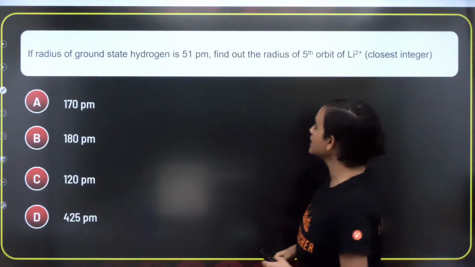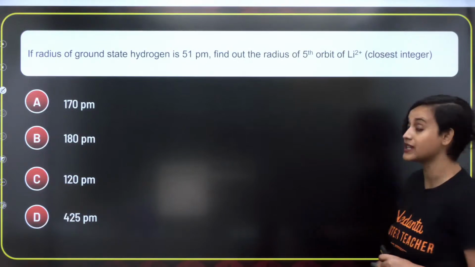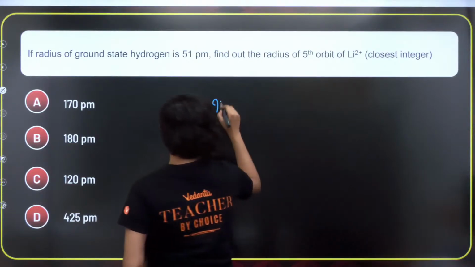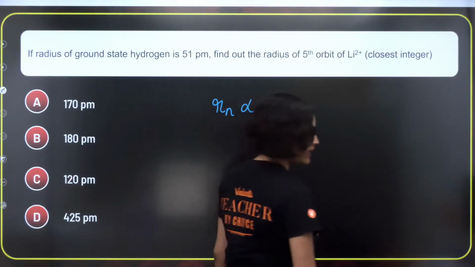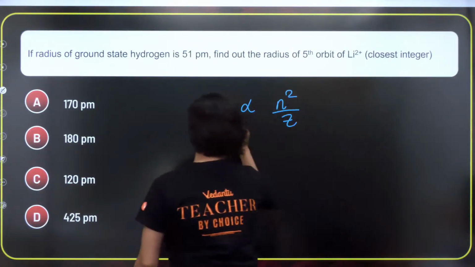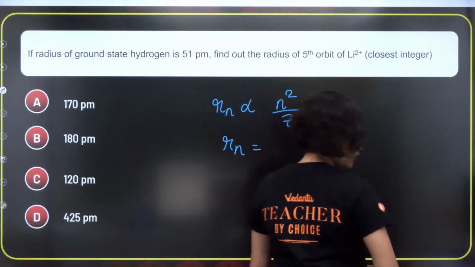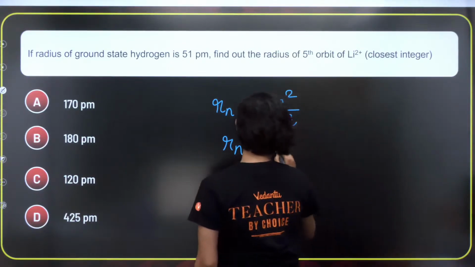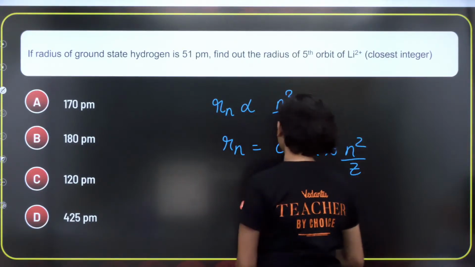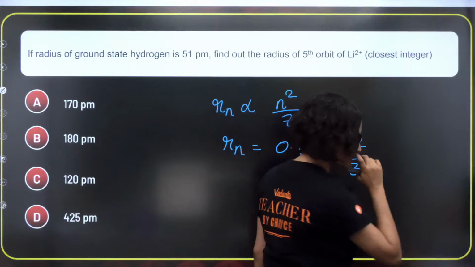Chalo. If the radius of ground state hydrogen is 51 picometer, find out the radius of the 5th orbit of Li2+. Remember, I told you when I took that session. Once again, what are we going to do here? Rn is equal to n squared divided by Z, right? So Rn is equal to, as we know, 0.52 into n squared divided by Z, and we are already given the 5th orbit, and this is the radius of the ground state. Closest integer you have to find.